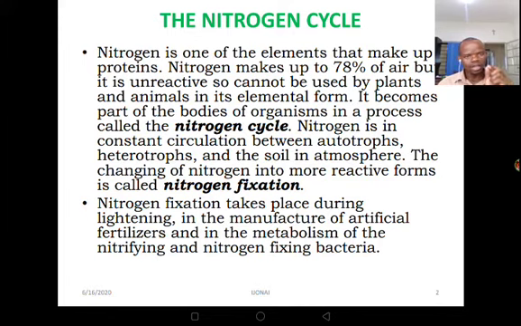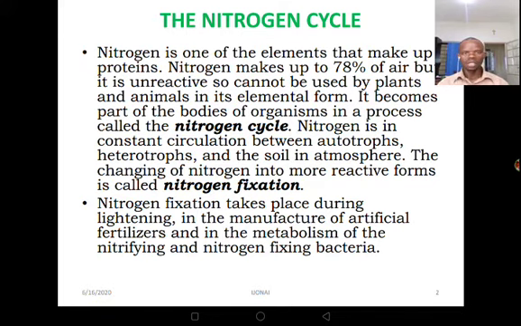Do you know why nitrogen is unreactive? With our knowledge of chemistry, we realize that nitrogen has a triple bond, and that makes it very unreactive. That's why nitrogen is not reactive in its elemental form.